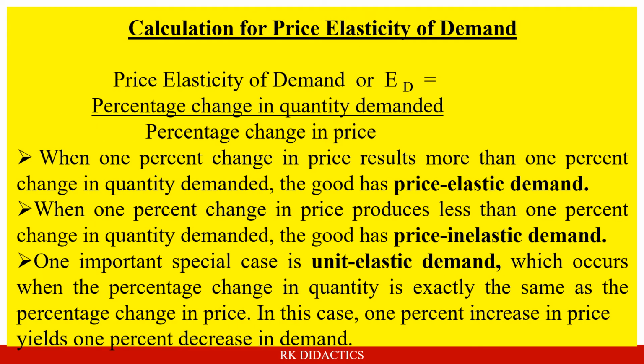Now we shall discuss calculation for price elasticity of demand. Price elasticity of demand, or ED, equals percentage change in quantity demanded divided by percentage change in price. When a 1% change in price results in more than 1% change in quantity demanded, the good has price elastic demand, or it is a highly elastic good. When a 1% change in price produces less than a 1% change in quantity demanded, the good has price inelastic demand, or it is an inelastic good.